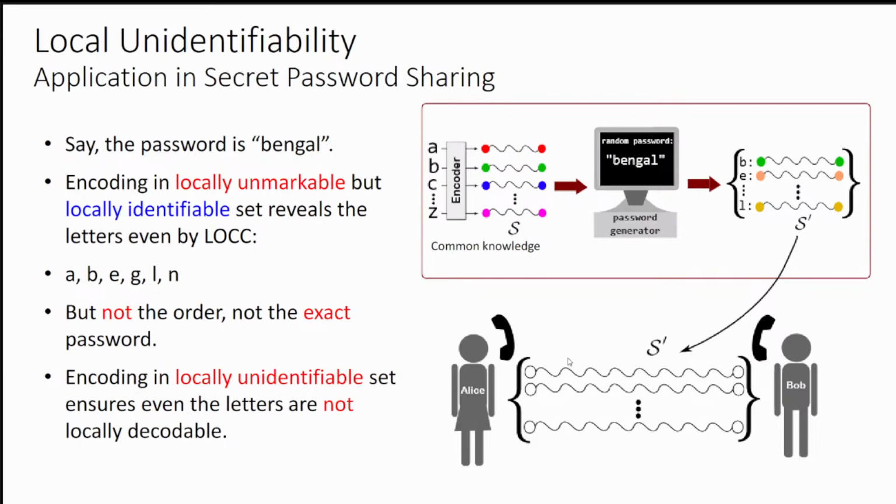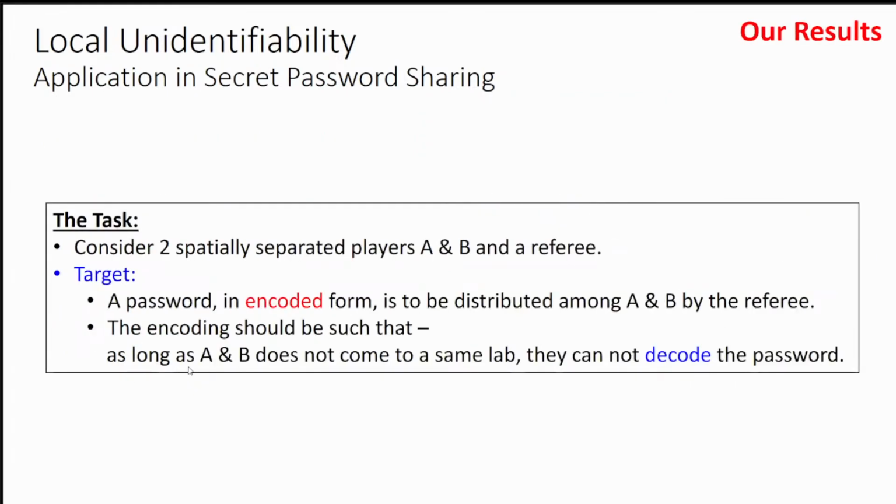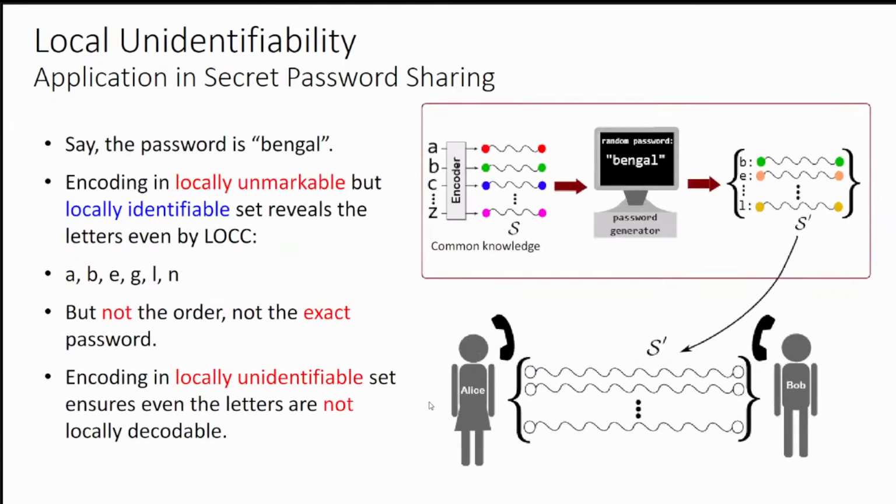So this is basically the task. The encoding should be such that as long as Alice and Bob do not come to the same lab, they cannot decode the password. So they cannot even know the letters. This basically gives enhanced security.